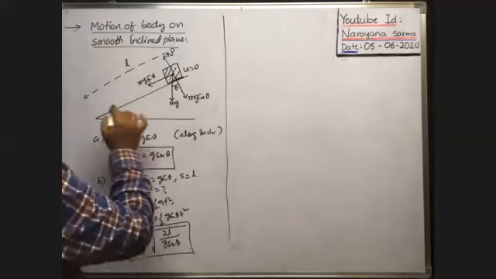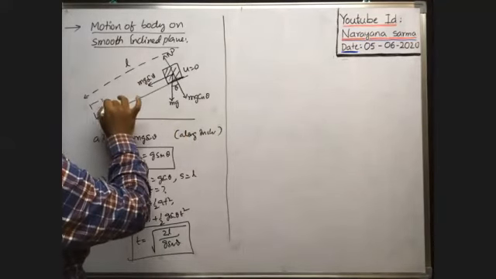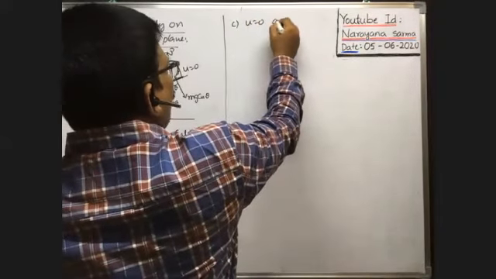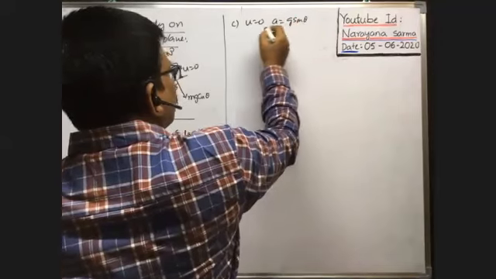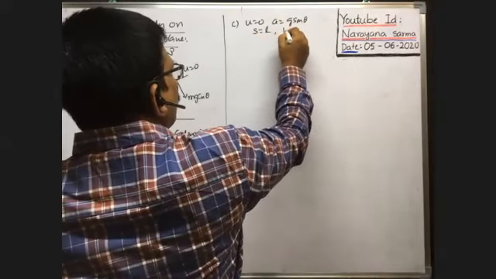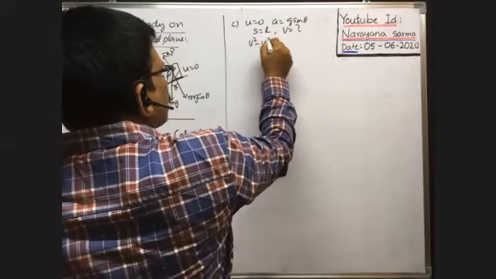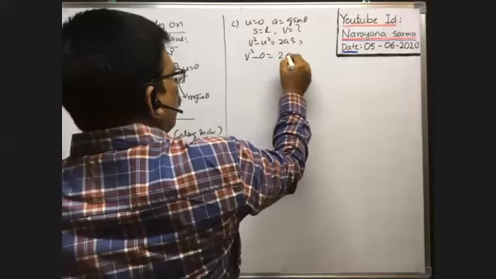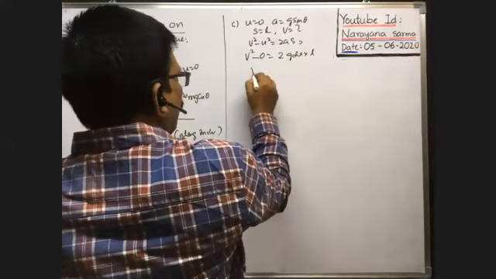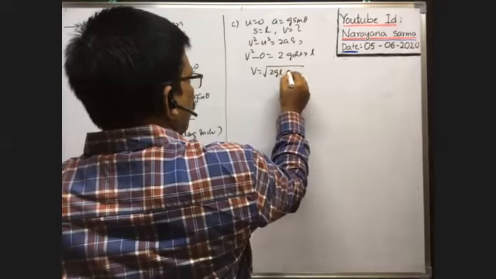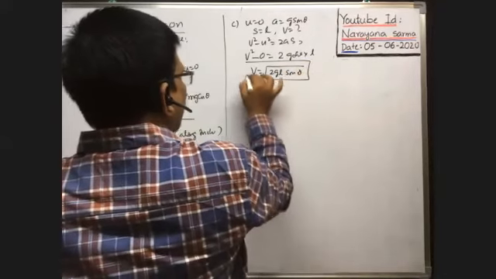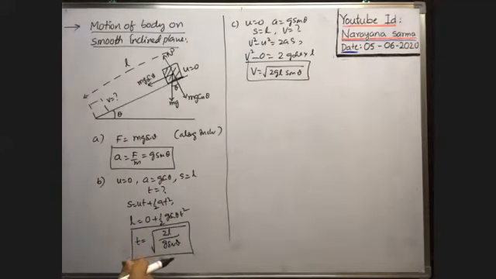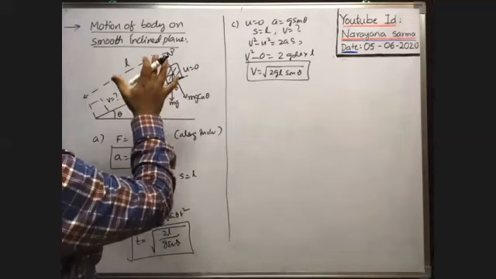Before it reaches the bottom of the inclined plane, what is the velocity acquired? Initial velocity is 0, acceleration along the inclined plane downwards is g sin theta, displacement s is equal to L. From v² - u² = 2as, v² - 0 = 2 g sin theta L, or v = root of 2gL sin theta. It is the velocity acquired by the body before it reaches the bottom of the inclined plane. Okay, this is about the smooth inclined plane.